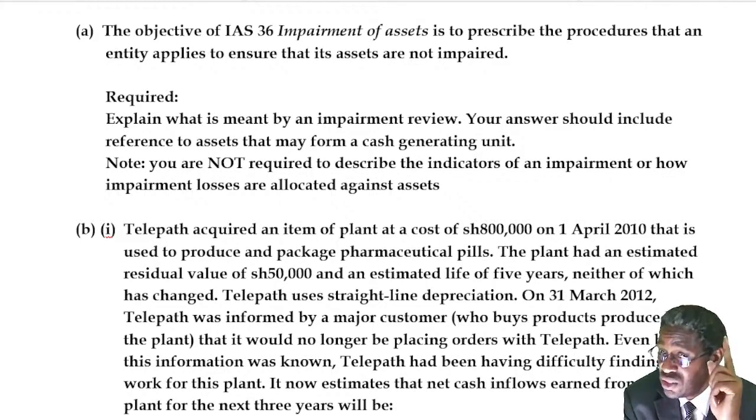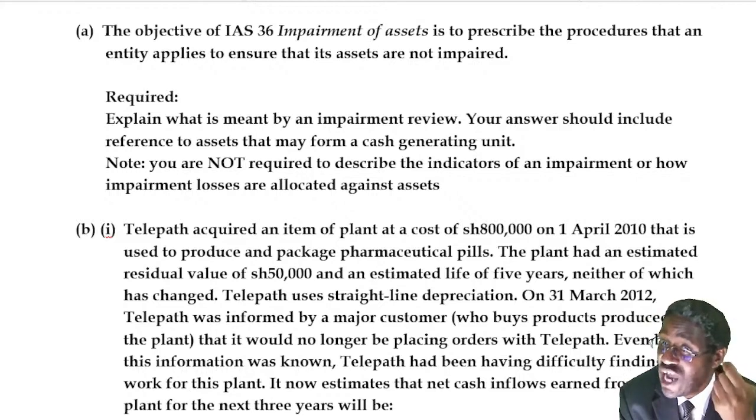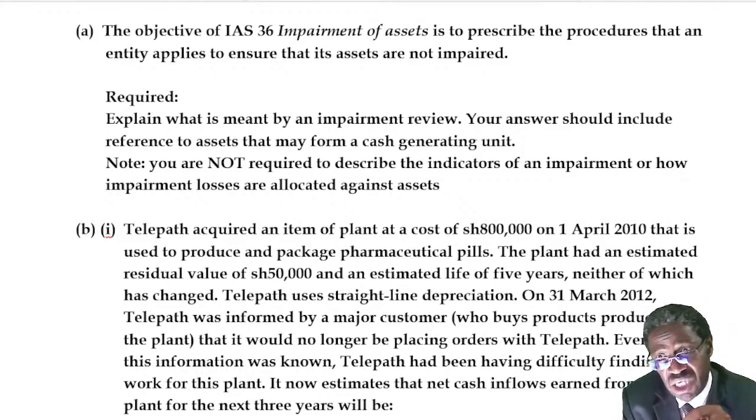That it is the smallest group of identifiable assets which can generate their own independent cash flows. That is a cash generating unit.